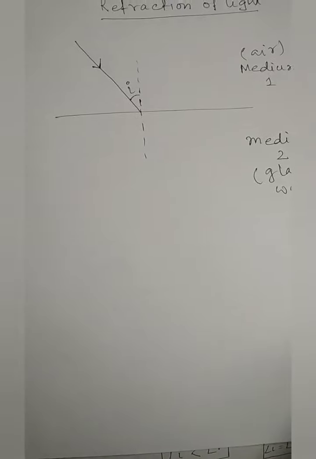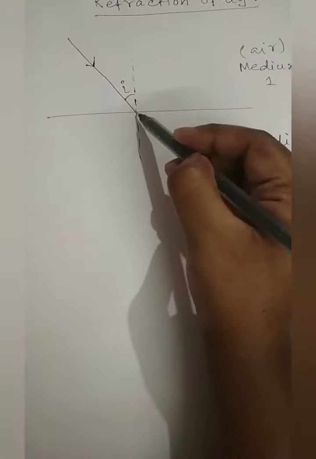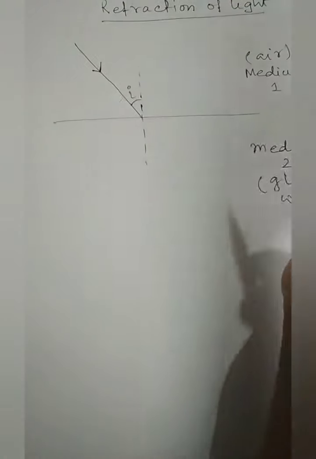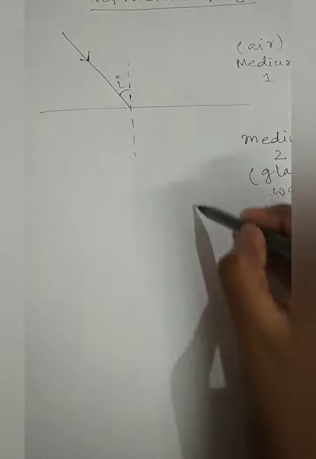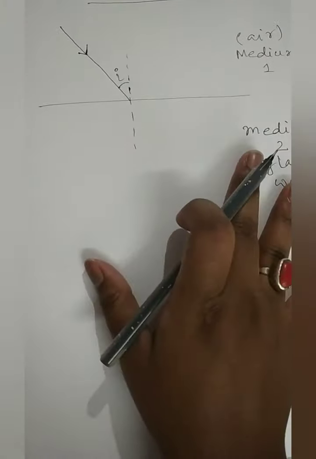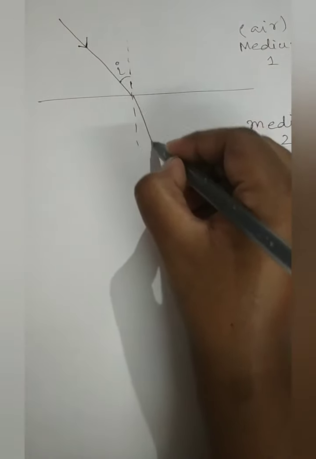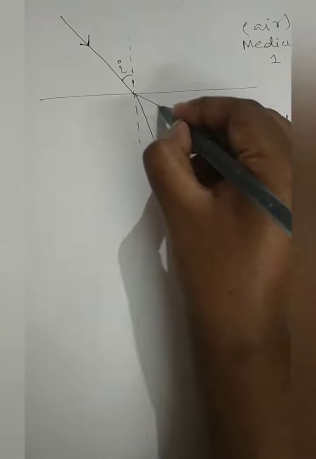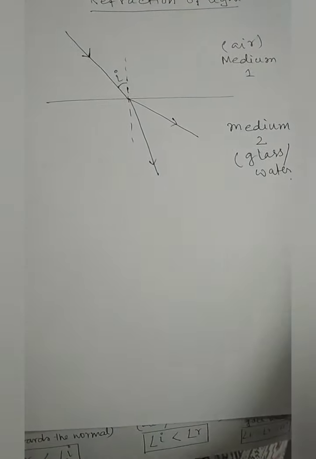So what happens after refraction, this ray will not bounce back into the same medium. Rather than that, it will transfer into the second medium. That is, it will go into the second medium. Now whether it will be towards the normal or away from the normal, it will depend upon the densities of these two mediums.